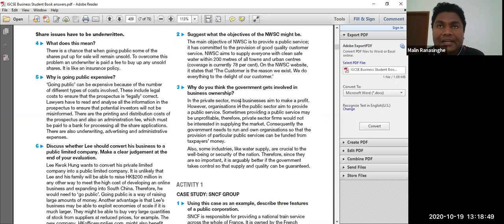Organizations, actually this kind of organization. Why is the government involved? Because the private sector is reluctant to invest in this kind of thing. They don't like to invest because providing water is a very huge and costly infrastructure project. Therefore, private sector organizations like private companies and public companies don't want to invest in such a big project. That's why the government is there to invest in these kinds of projects.